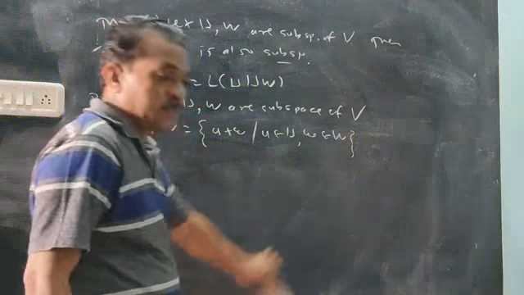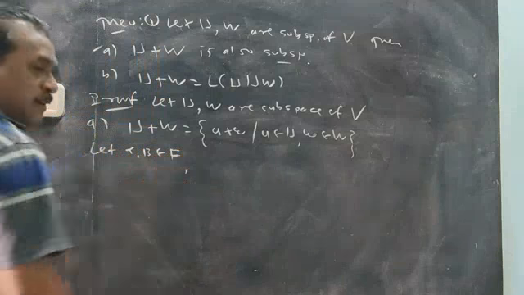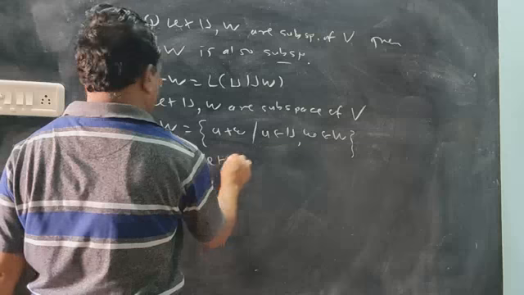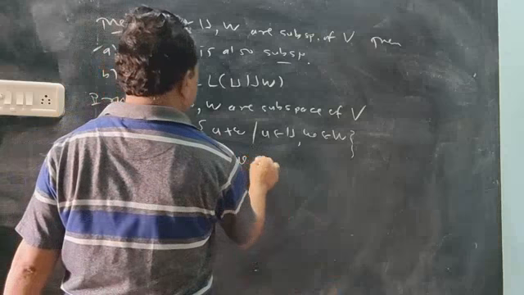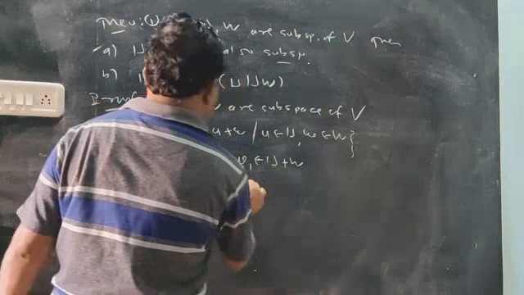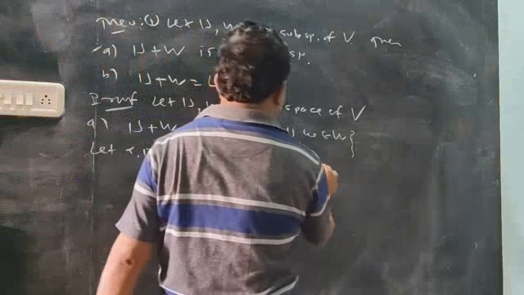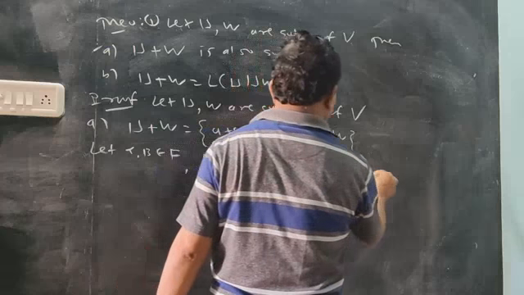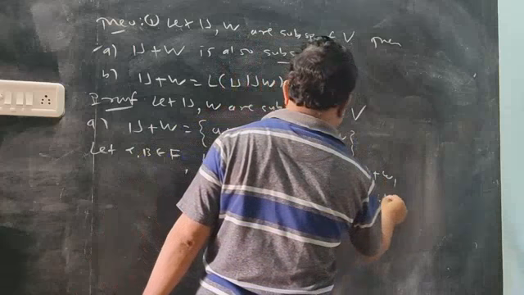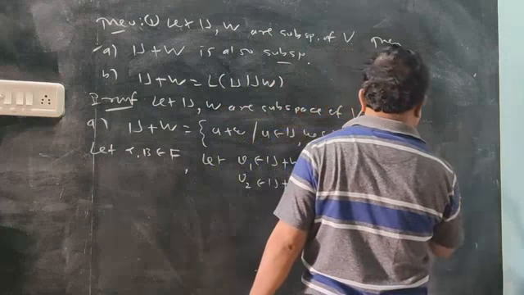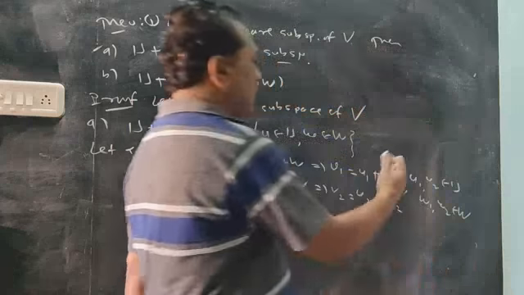So let alpha and beta be two scalars coming from the field, and let V1 be an element of U plus W and V2 an element of U plus W. V1 is U1 plus W1 and V2 is U2 plus W2, where U1 and U2 come from U, and W1 and W2 come from W.